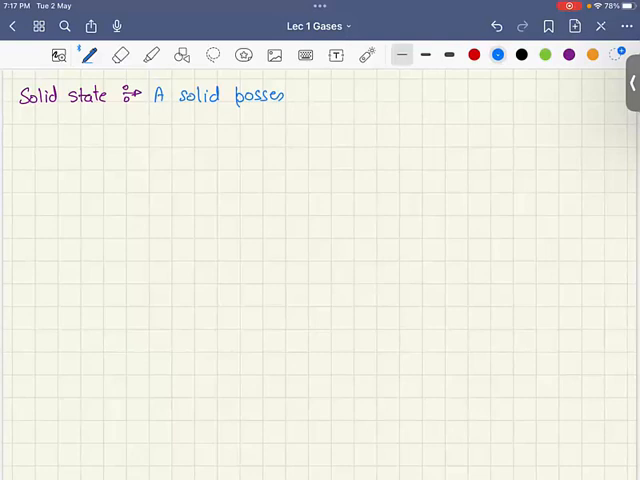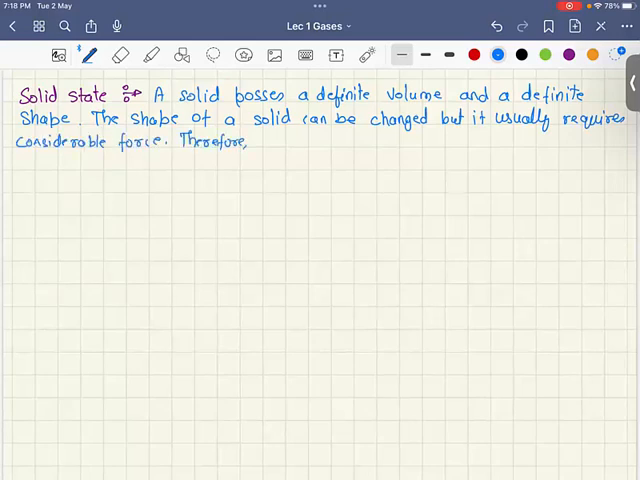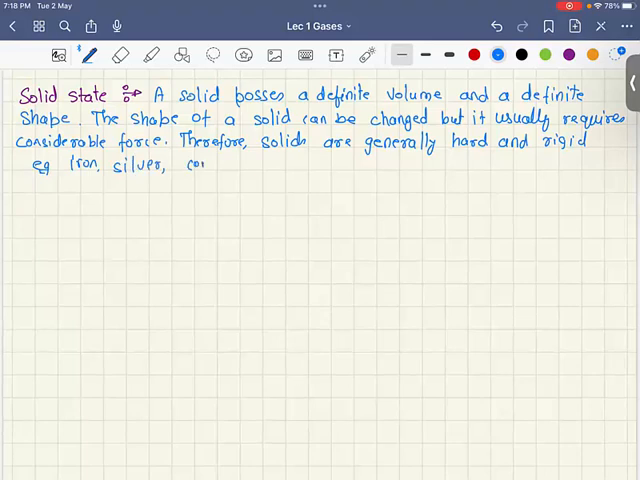A solid possesses a definite volume and a definite shape. The shape of a solid can be changed, but it usually requires considerable force. Therefore, solids are generally hard and rigid. Examples could be iron, silver, or common salt.